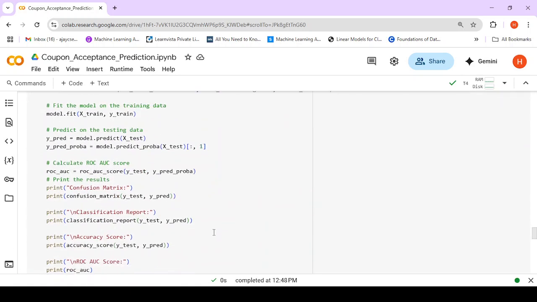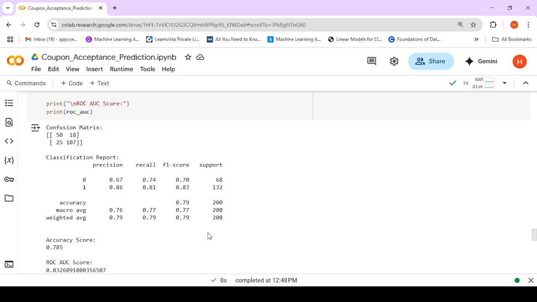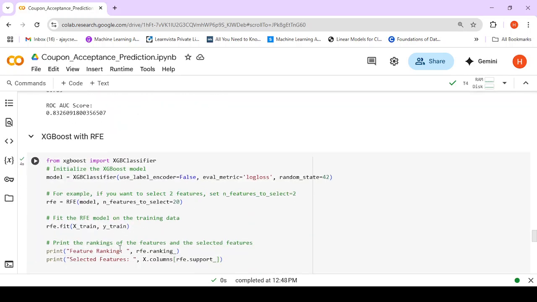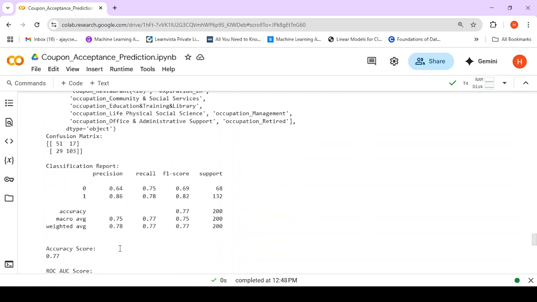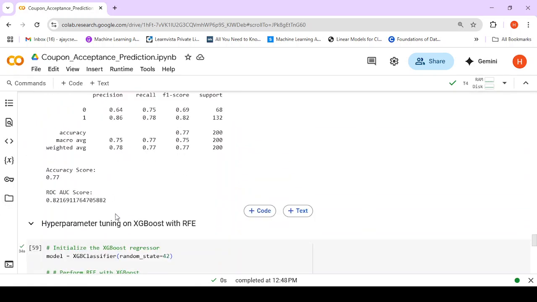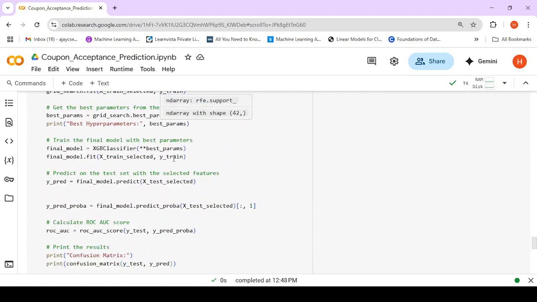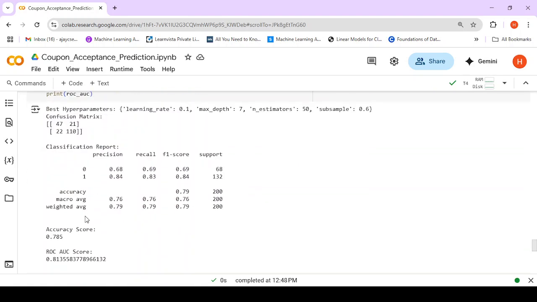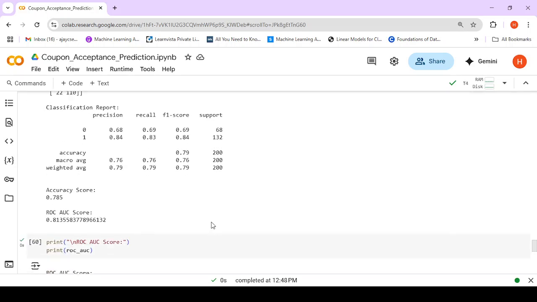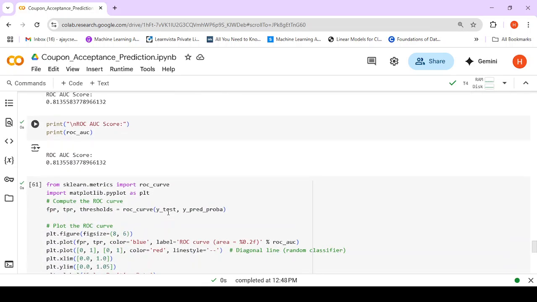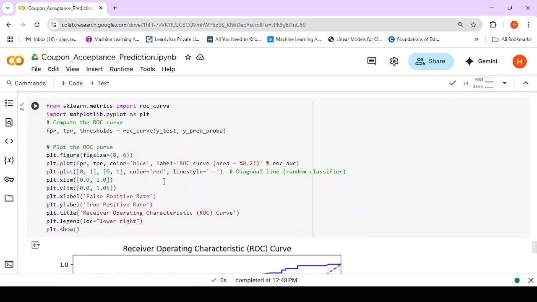Then XGBoost was also applied, and XGBoost gave us an accuracy of 0.785, which is a good accuracy. XGBoost with RFE gave 0.77, and XGBoost with RFE and hyperparameter tuning gave the same 0.785. So till now, random forest with hyperparameter tuning has given us the best accuracy.